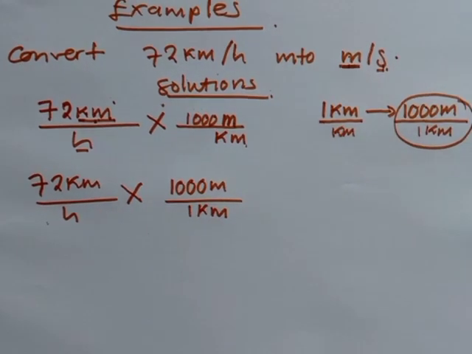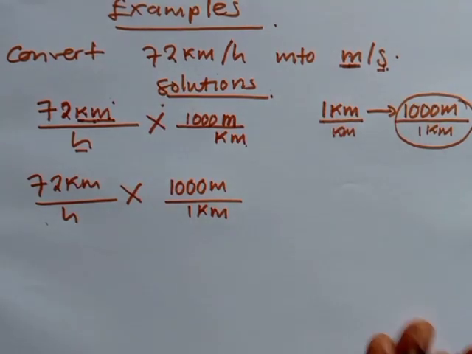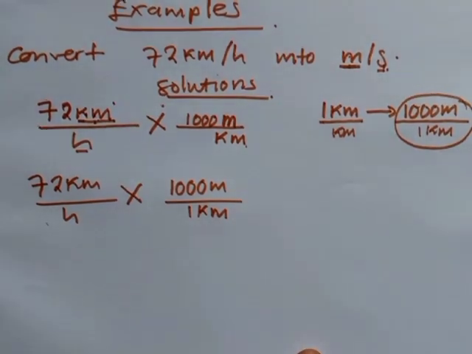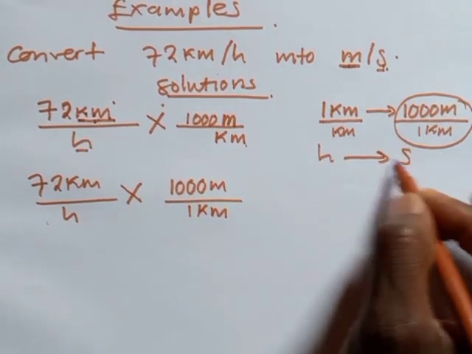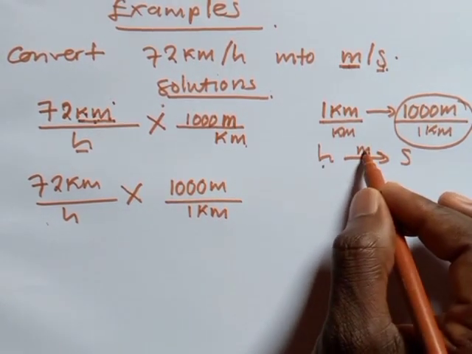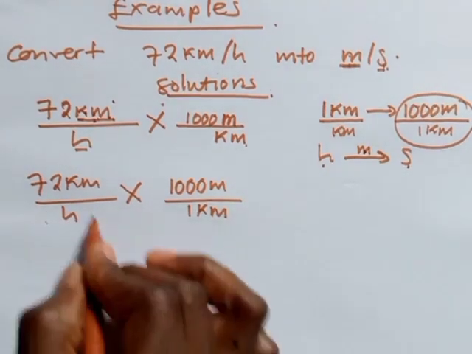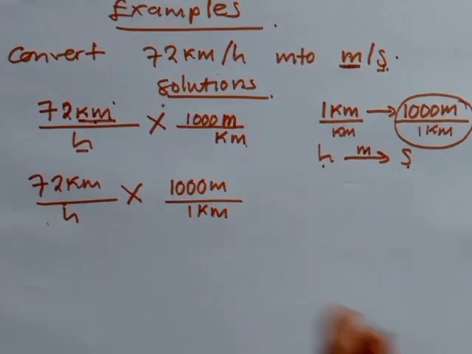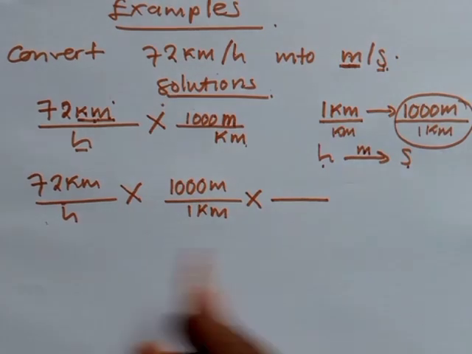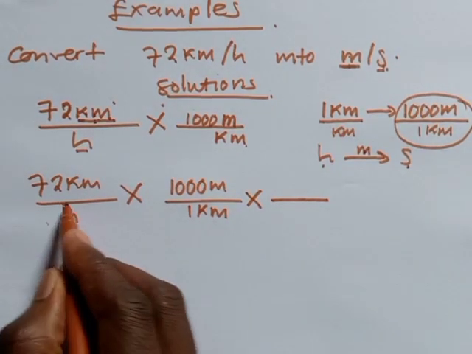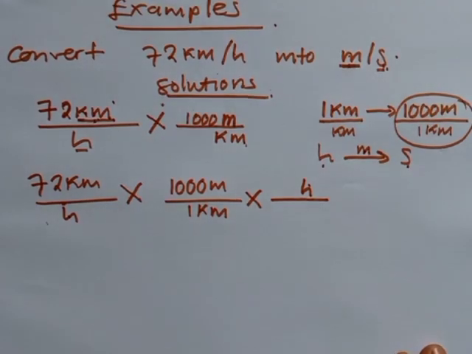Now you are interested in converting the hour into seconds. The best way of converting hours to seconds is to first convert hours into minutes, then minutes into seconds. So I'll start by converting an hour into minutes. I'll also put an over. Since I'm interested in making the hour disappear, I have to put it on top so that this and that are cancelled in our calculations.